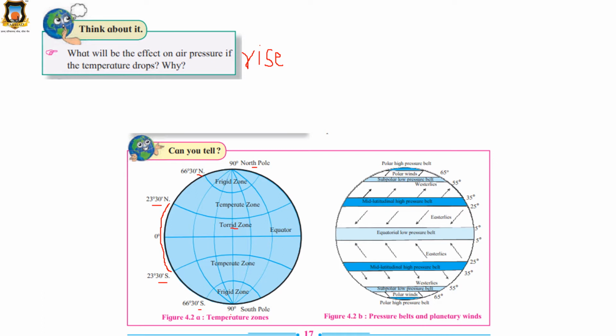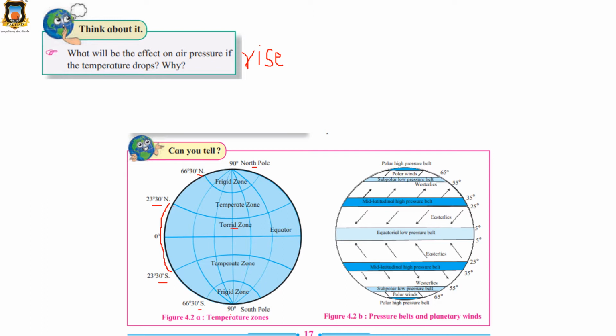And next is the torrid zone. What is the torrid zone? There the sun rays are perpendicular. The meaning of torrid is very hot and dry. So this is a very hot and dry area.